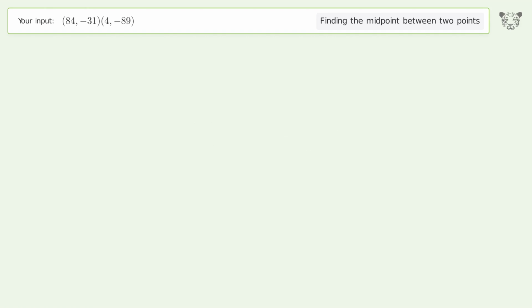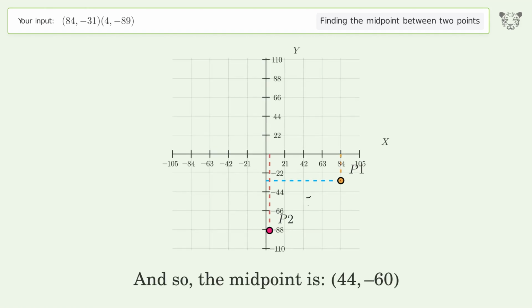And so, the midpoint is 44, negative 60.